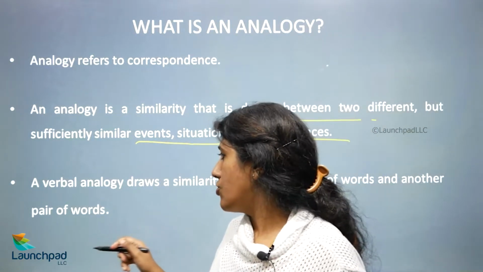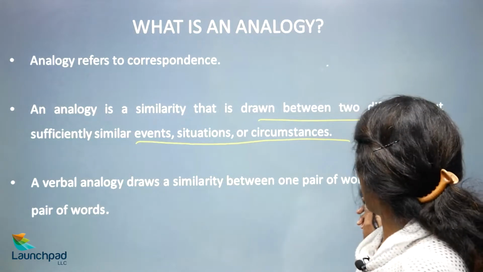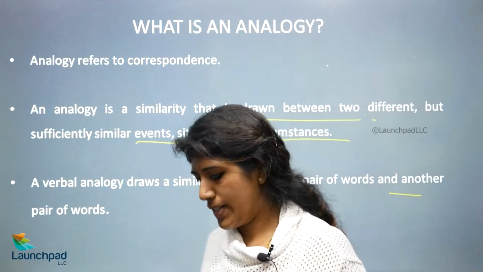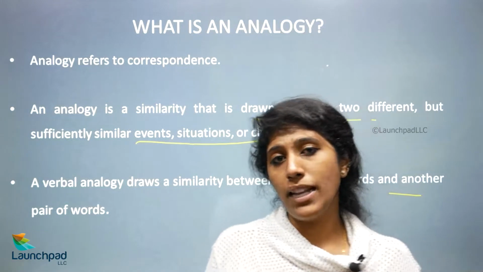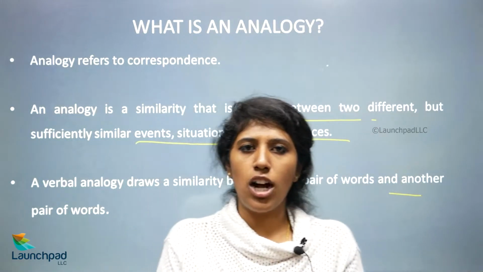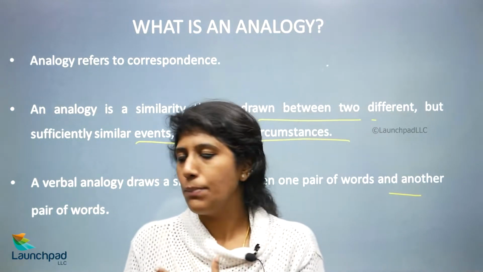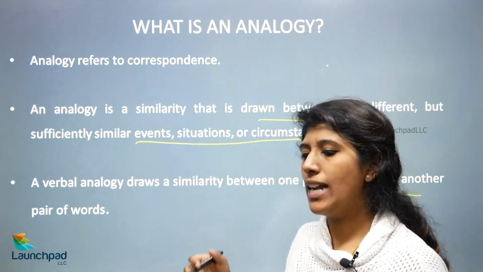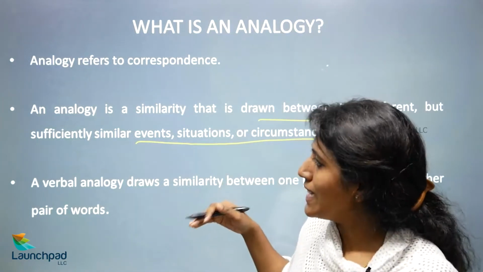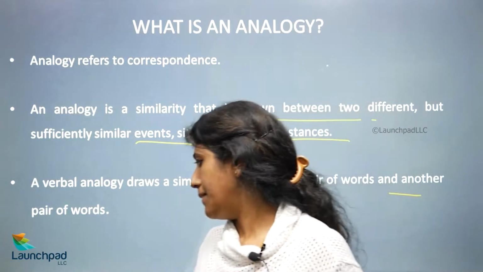A verbal analogy draws a similarity between one pair of words and another pair of words. Let us see this with an example in detail.